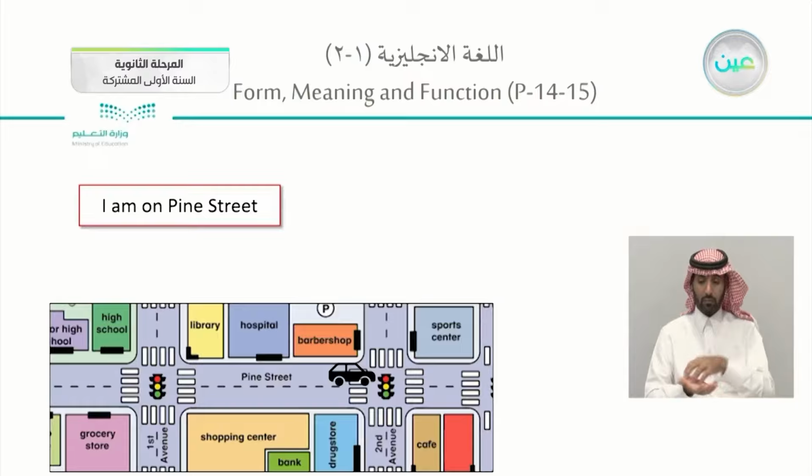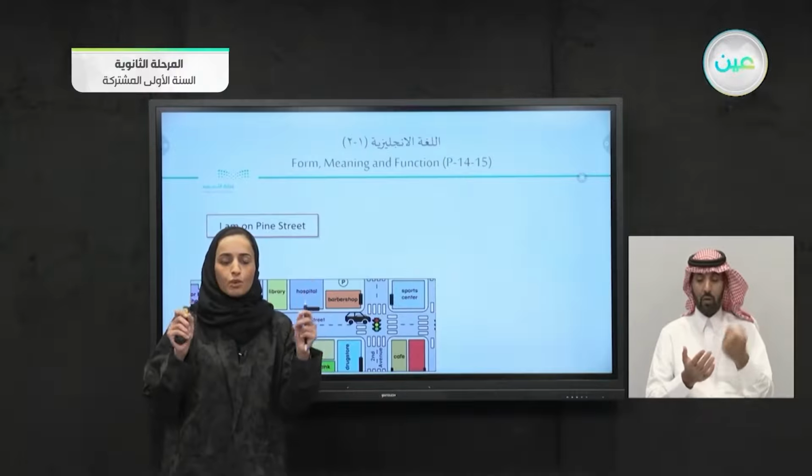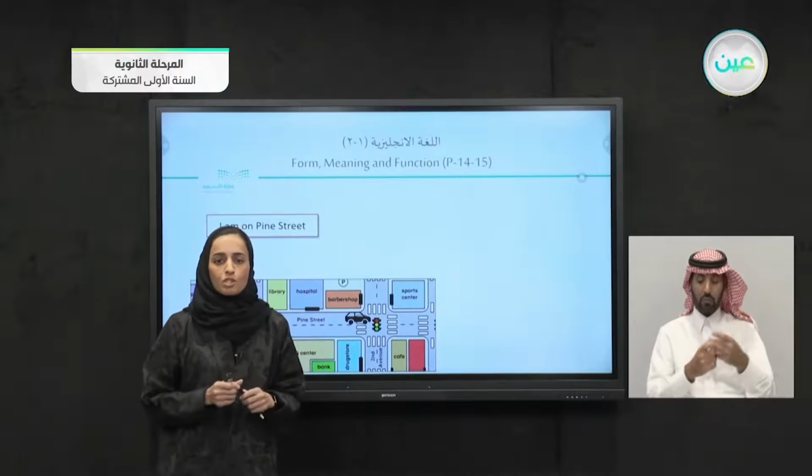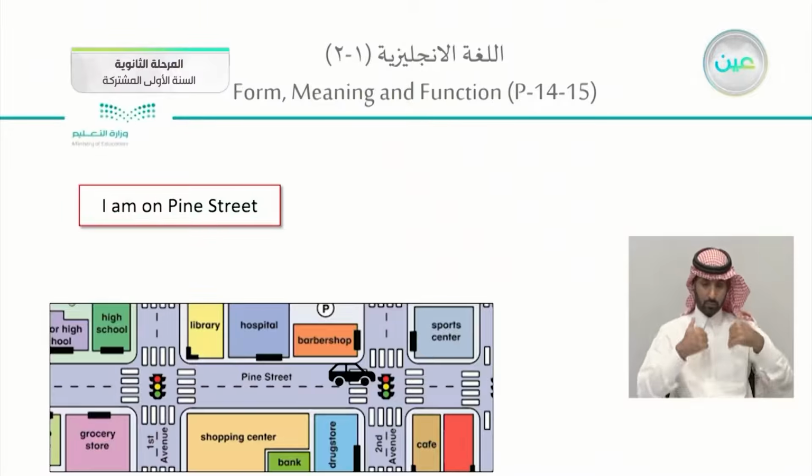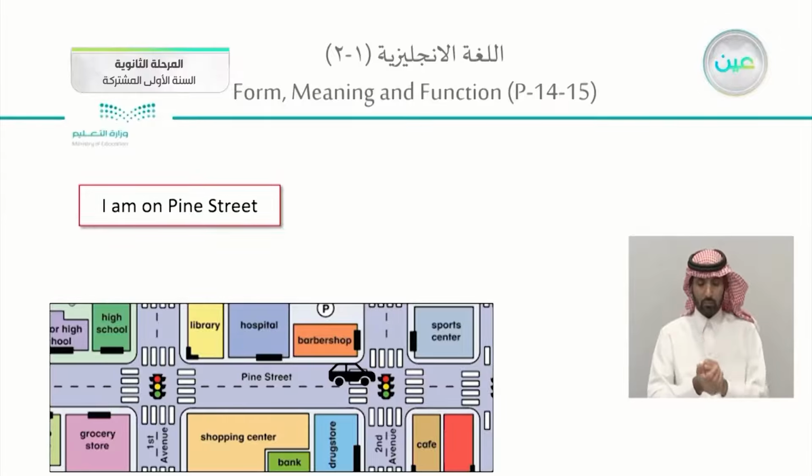So here, let's look into this map. The first thing when you are having a map, the first thing you will do is to study the map itself. How are you going to study it? Read the names of the streets, the roads, the buildings and the stores that we've got in here. So we're having here a grocery store, a high school, library, we're having Pine Street, and we're having First Avenue. The car is actually in here. You can check it next to the barber's shop.